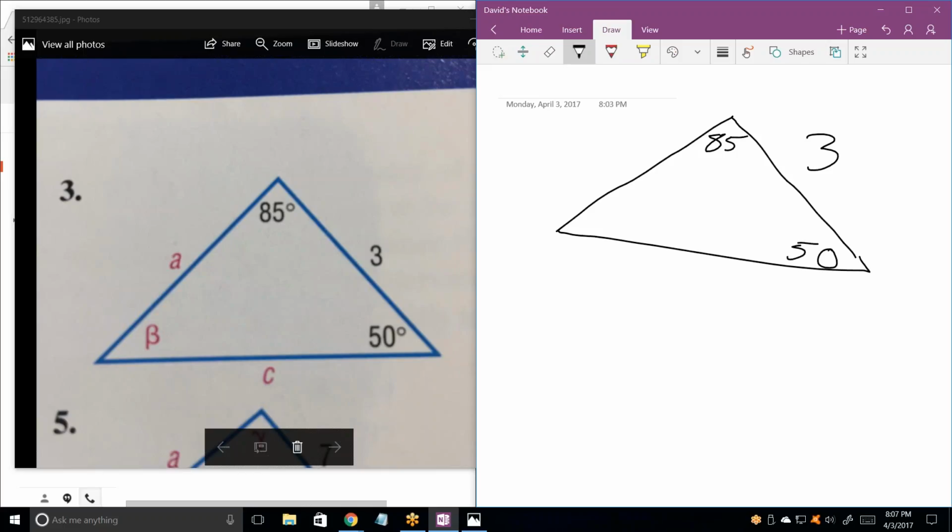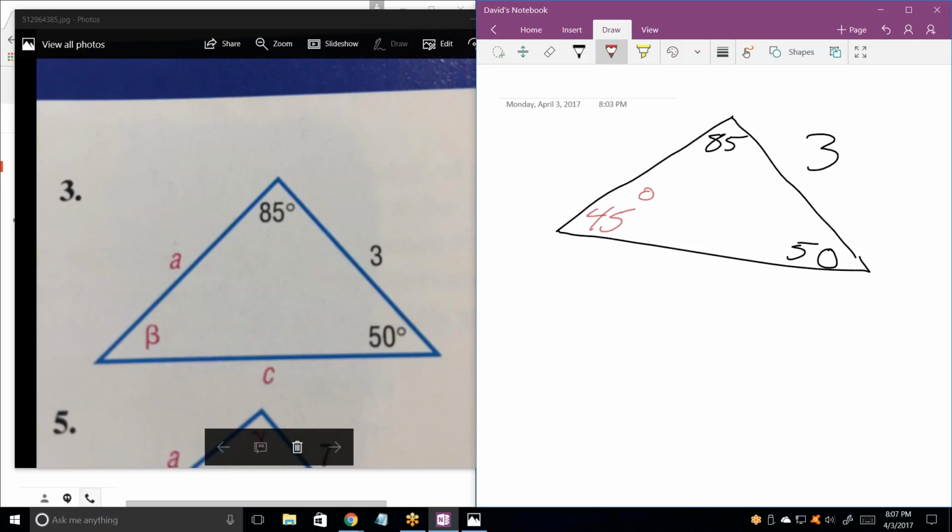What's the other angle? It's angle beta. 45 degrees. Okay. Now, notice what we have. We have an angle and an opposite side.